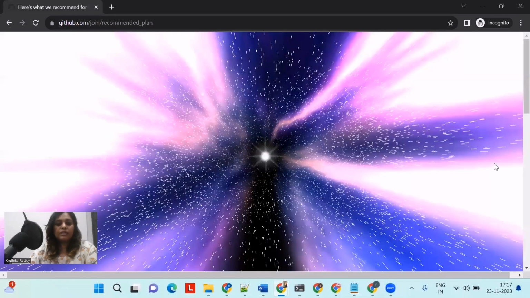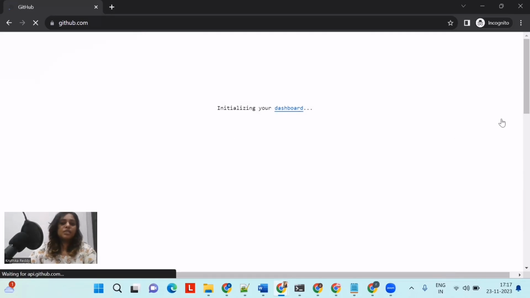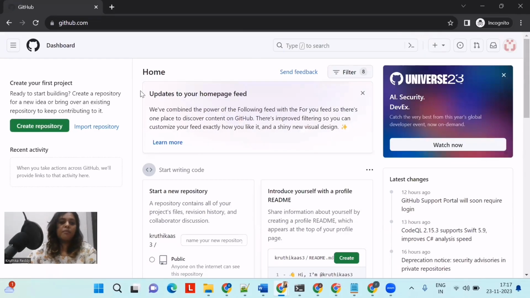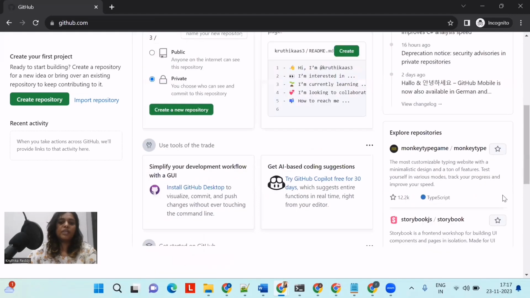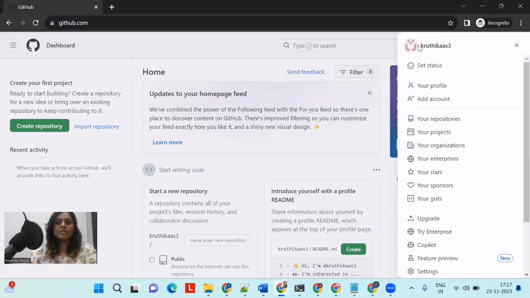So it will take us to the account. It is initializing the dashboard, right? So this is the account. We have successfully created a GitHub account, right? So we can see this is the username which I have given, and we can see our profile, account, repositories, our projects, organizations, enterprises, the stars.